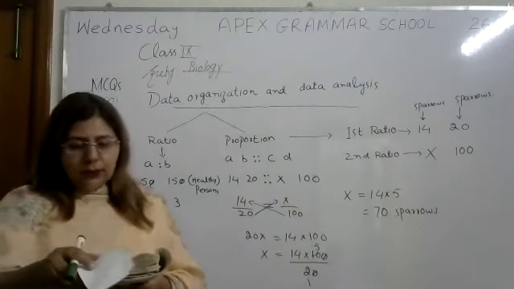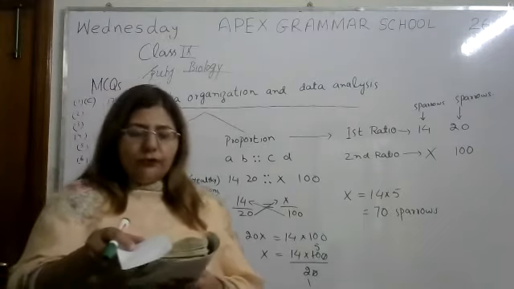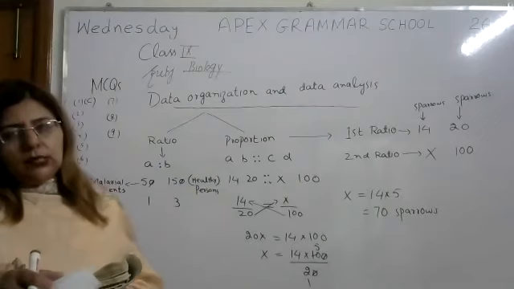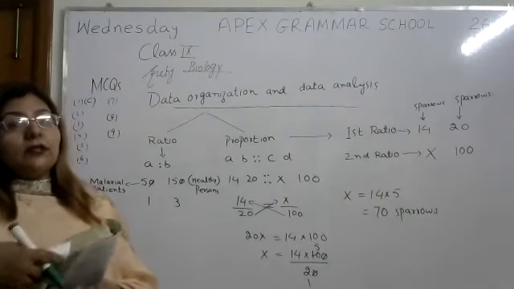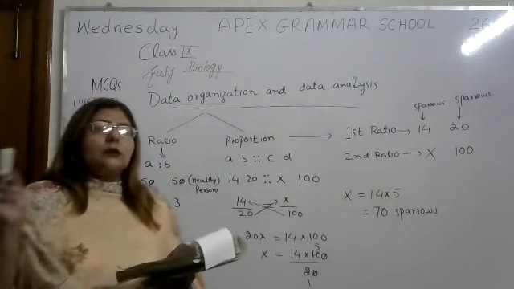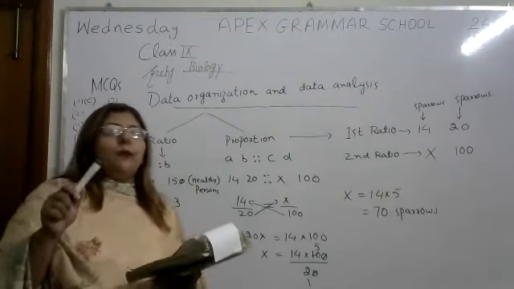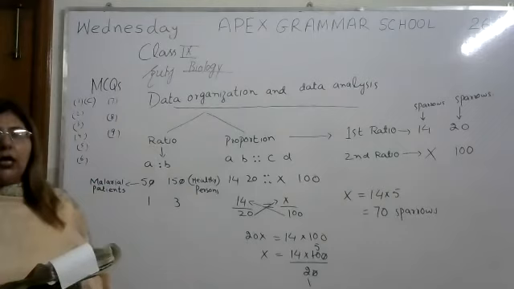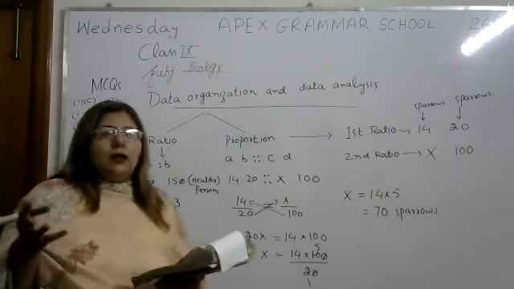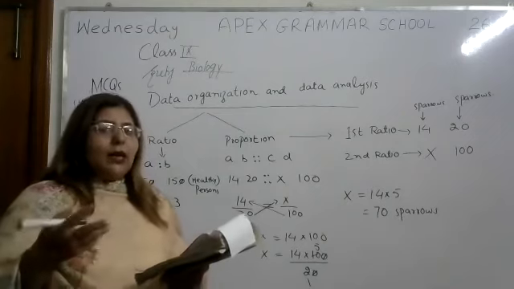Now come to question number 2. Which one of these is not a characteristic of a hypothesis? If you keep in your mind, we also discussed the characteristics of a good hypothesis in the chapter. It must be a quantitative explanation, it must be simple, and other characteristics.